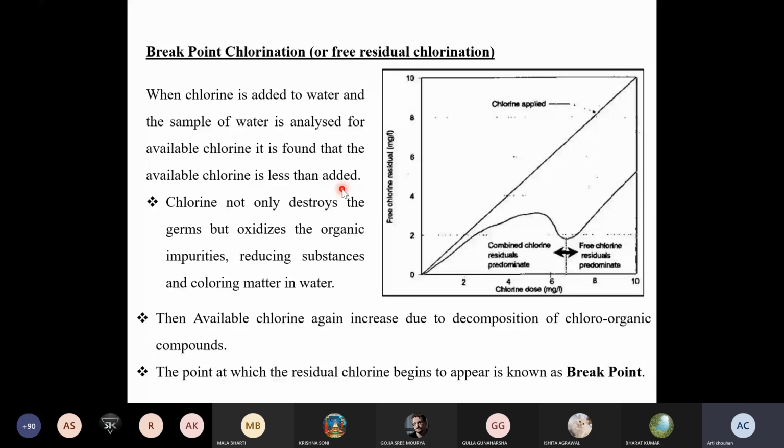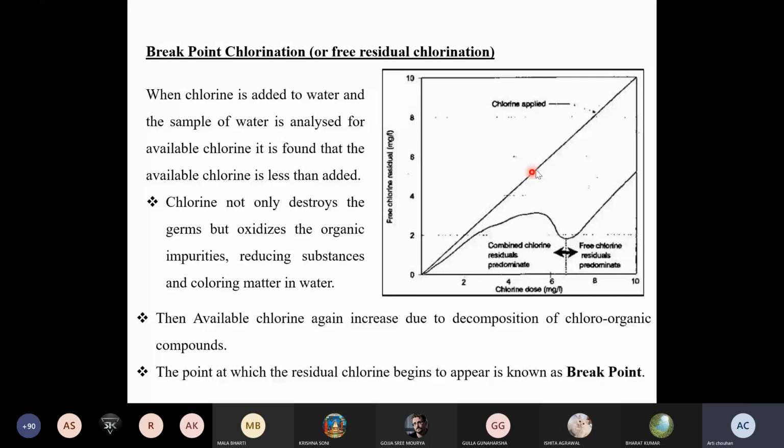This one is the added chlorine, the amount of chlorine you are adding, on the x-axis, and the available chlorine or free chlorine residuals are on the y-axis. When you analyze that particular water sample, you will not get a straight line graph. Instead, you will get a curve like this. First there is a slight increase, then decrease.